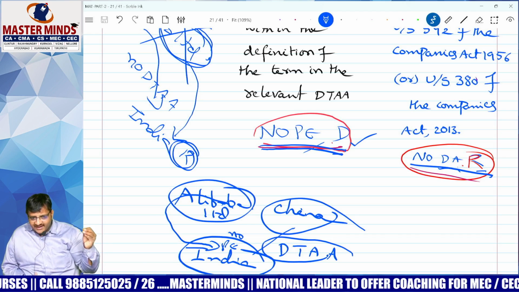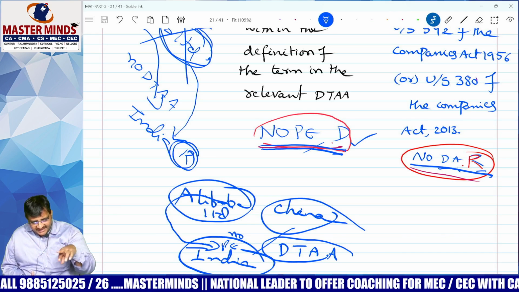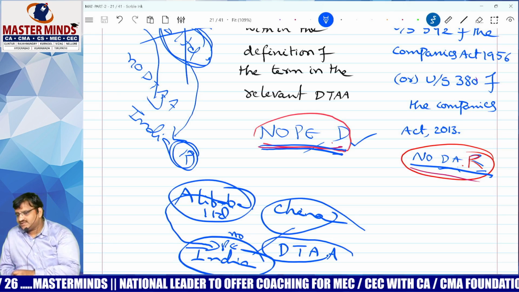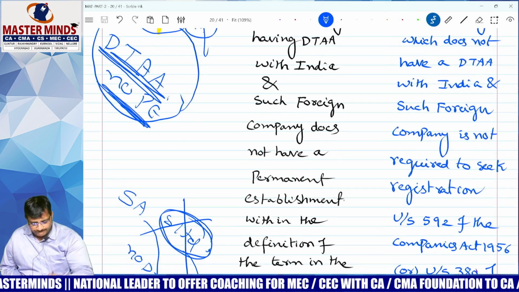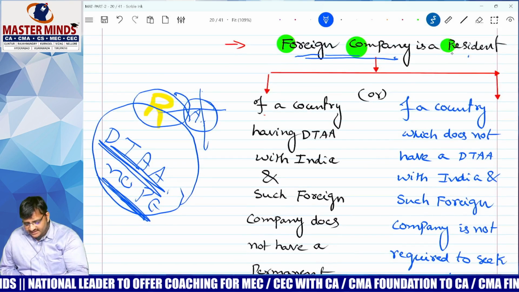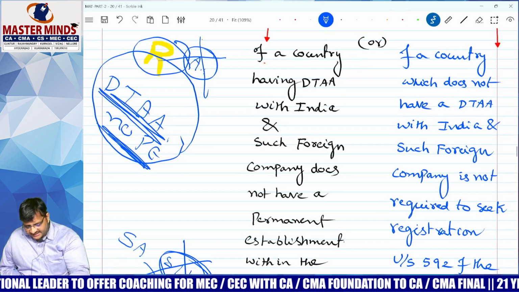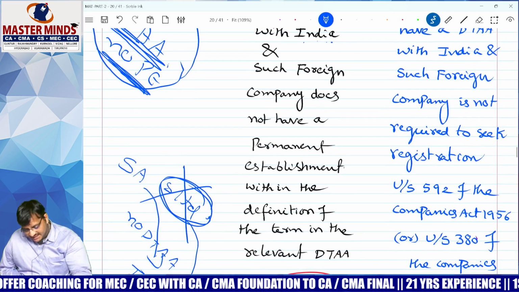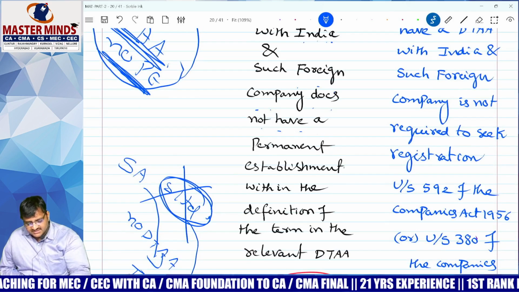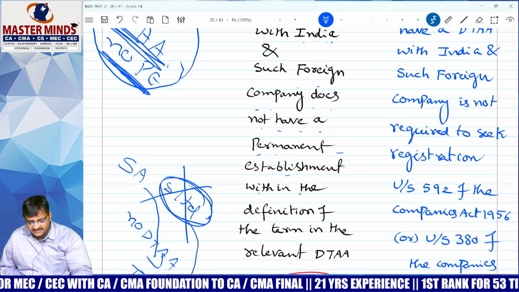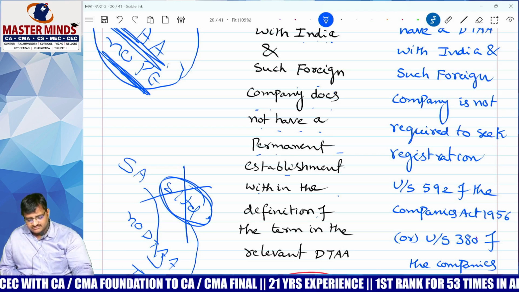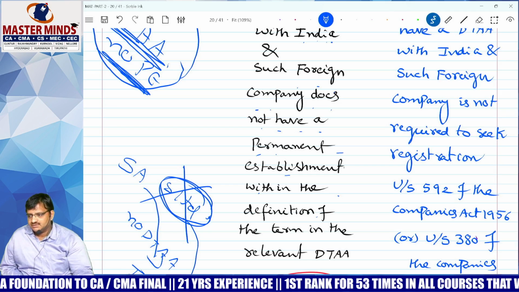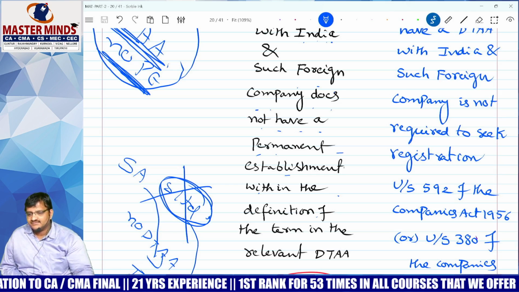One company is a foreign company, a resident of a country where India has DTAA but no permanent establishment. See the sentence now. Alibaba, a foreign company, is a resident of a country having DTAA with India. China has DTAA, but such foreign company does not have permanent establishment within the definition of DTAA. Okay, no PE, even though they have DTAA. That is the meaning. Clear?